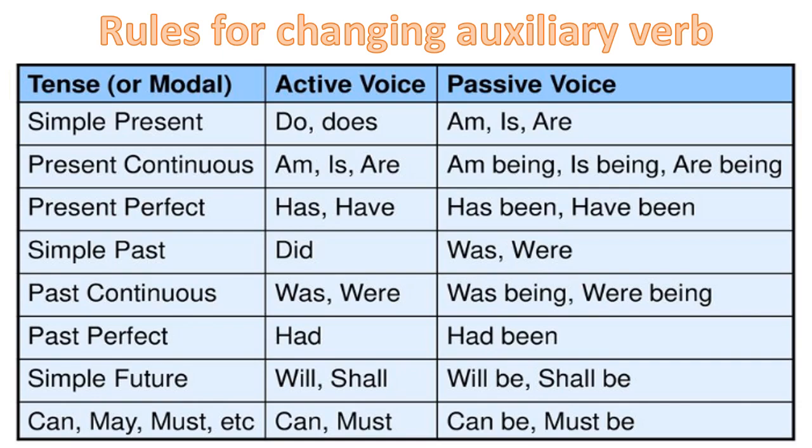So, my dear students, in our last two lectures, we discussed the rules how to change active to passive voice. And we discussed the tense rule for simple present tense, present continuous, present perfect tense, simple past, past continuous tense, and past perfect tense. In this video, we are going to read how to change simple future and the sentences which have modal auxiliaries. Just have a look.